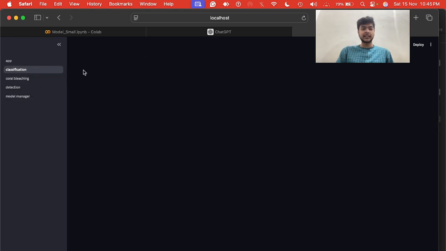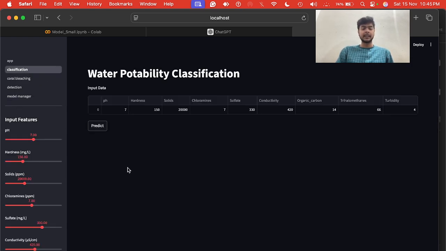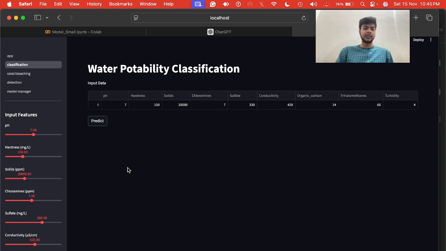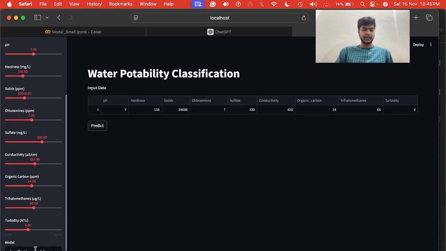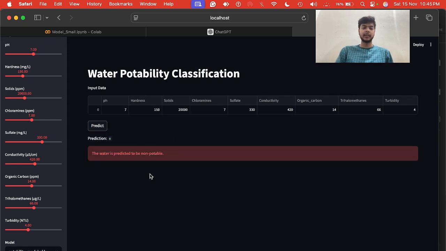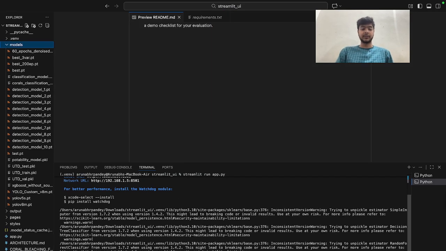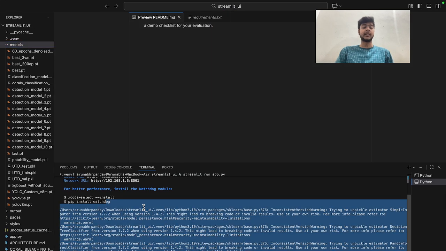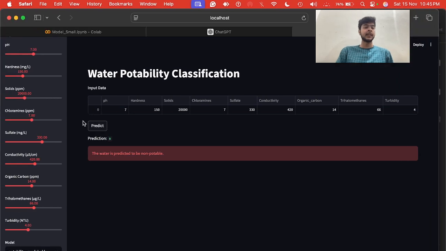So let's go into the classification section first of all. Water potability classification, as I told you, is whether the water is drinkable or not. So let's check the model. We have to go with the potability model, yes, and then let's predict. I told you the backend is actually working, it is integrated, it is not a dummy video. Yeah, so the prediction is 0, which means the water is predicted to be non-potable, which means non-drinkable.